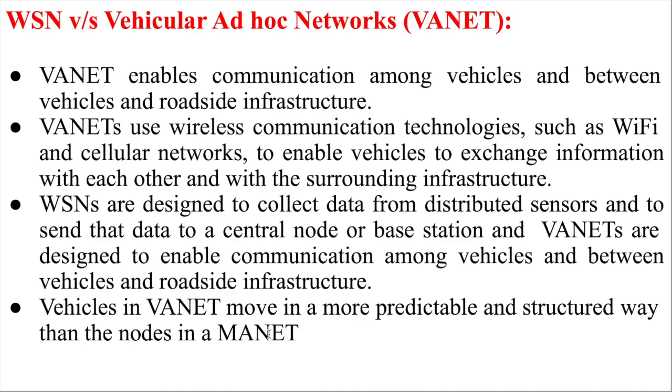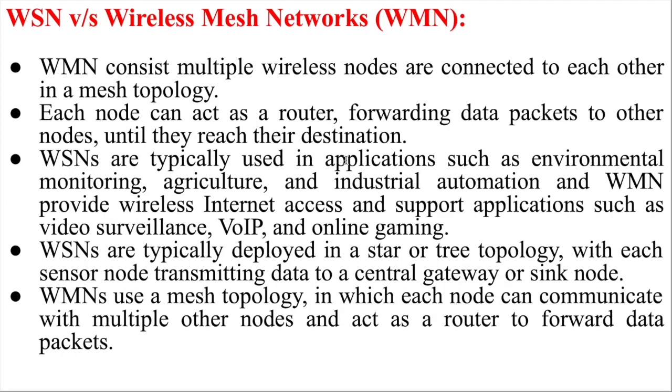In mobile ad hoc networks, nodes are free to move here and there, but in vehicular ad hoc networks, they follow some pattern of mobility. So say for example, if we use public transport and we travel from a source A to a destination D, that means your shortest path is already predefined. So in that case, they have some structured way of moving. This is the main difference between vehicular ad hoc network and mobile ad hoc network.